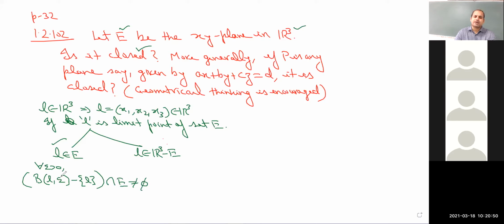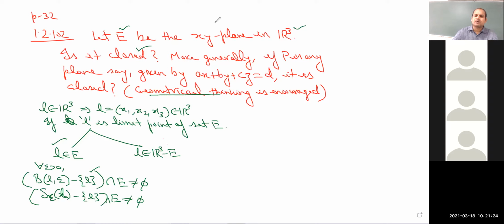This is the requirement for L to be a limit point. In some books you will find this notation: for every epsilon greater than 0, S epsilon of L, the deleted neighborhood, meaning from this open ball we have deleted L. Its intersection with the set E should be non-empty. Now here it is written that geometrical thinking is encouraged.